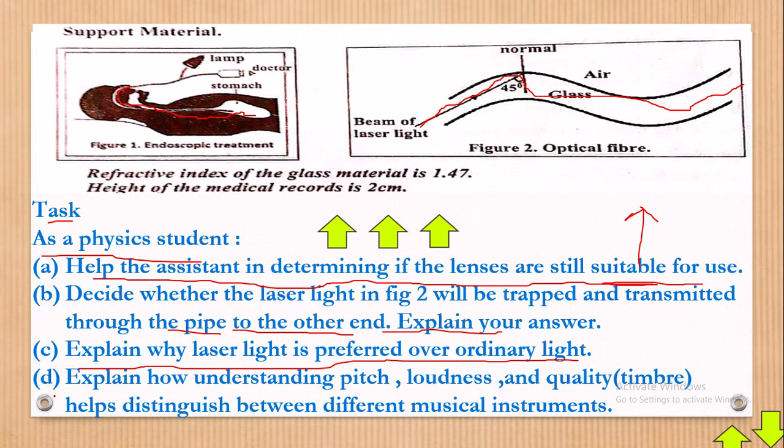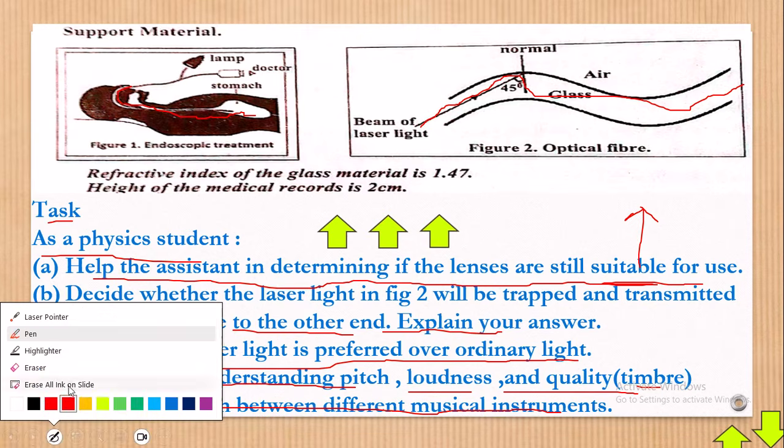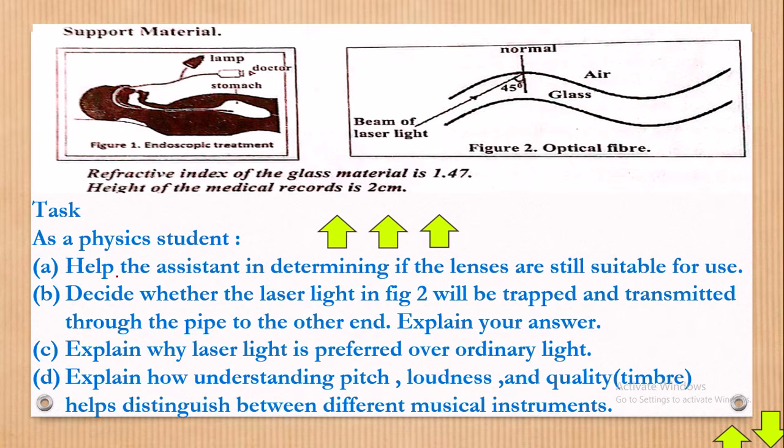Part D, the last one, the same. Explain how understanding pitch, loudness, and quality, which they call timbre, helps distinguish between different musical instruments. Okay, we shall be stepping in for that. Now, without wasting time, let's look into part A. They're saying, help the assistant in determining if the lenses are still suitable for use.